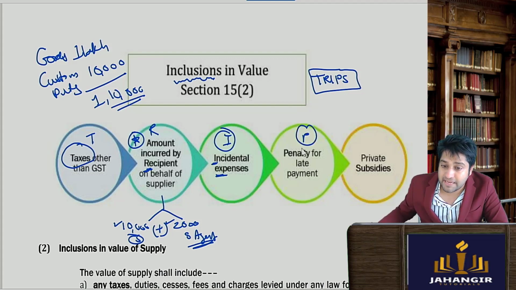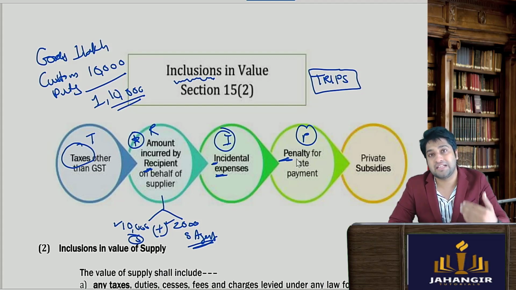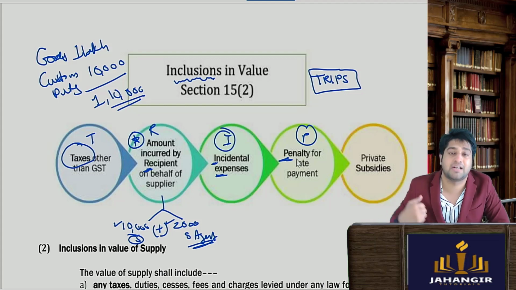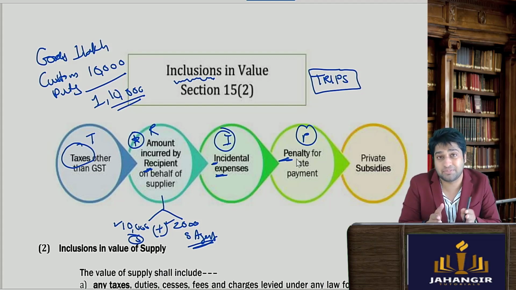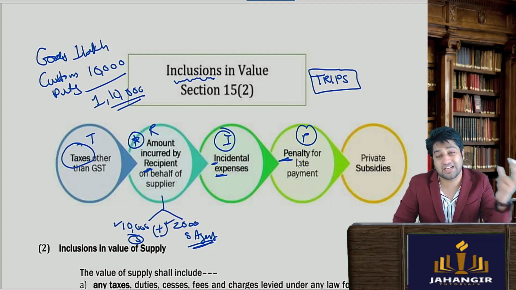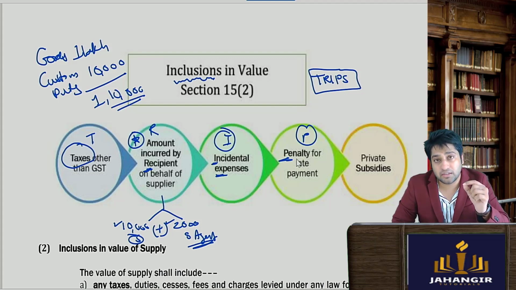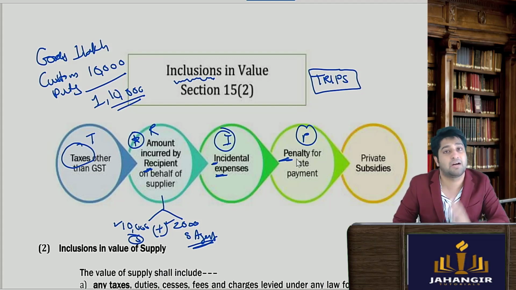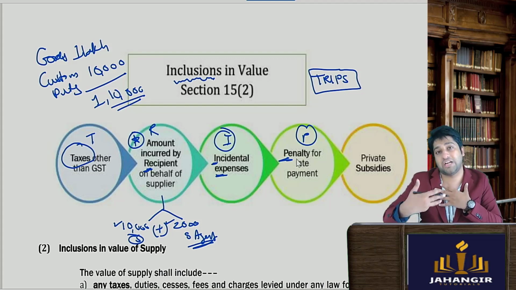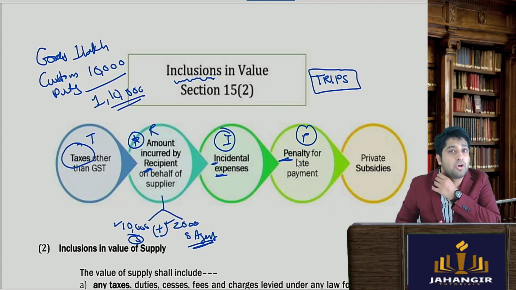Now TRIP, P is for any penalty or late payment, which will also be included in the value, and then GST will be computed. For example, if I made a late payment, generally suppliers levy a penalty. Sometimes they charge a good amount. The government says the supplier is receiving this extra amount also, so GST will be levied on it as well. So the dealer is earning in the form of a penalty, and even then he will have to charge GST on this amount, and the government will earn on it.